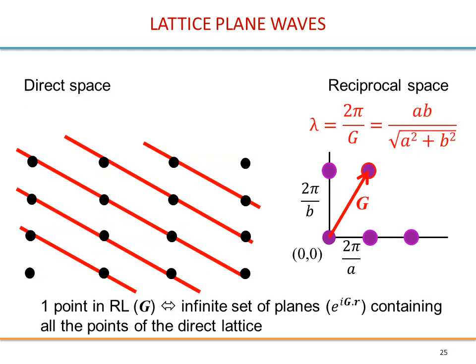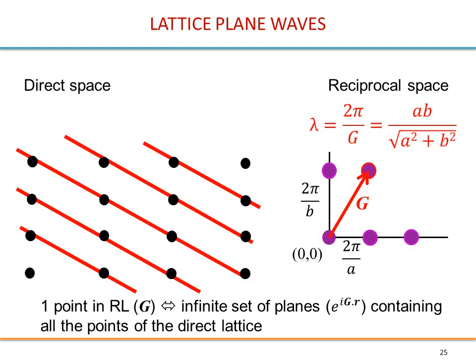We can take another vector, for example, from the origin to this point. Here it's just a little bit more complicated to compute the wavelength, so you will get this number. This number is the distance between the wavefronts in this direction, given by g. The wavefronts again are perpendicular to this vector, and this distance is given by the wavelength computed here.